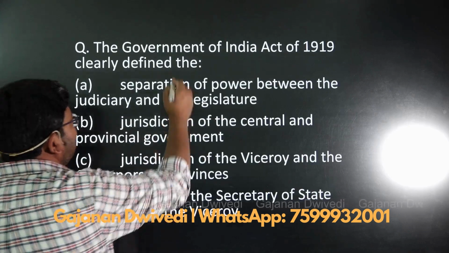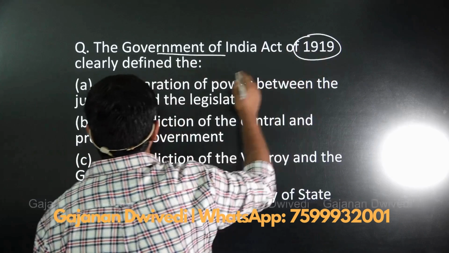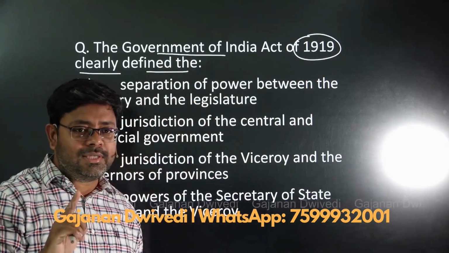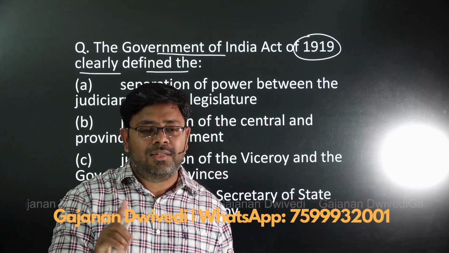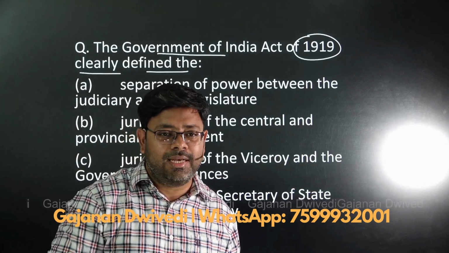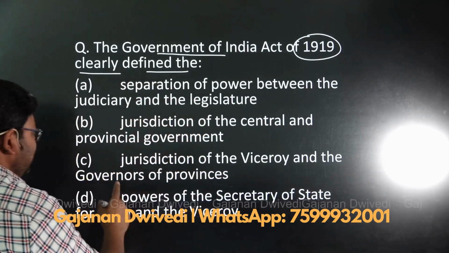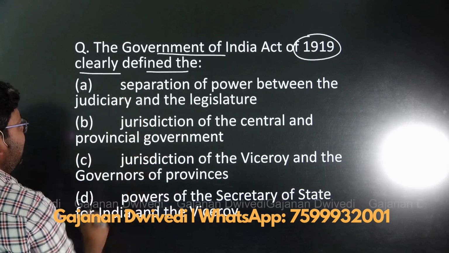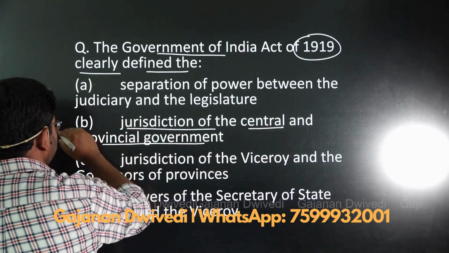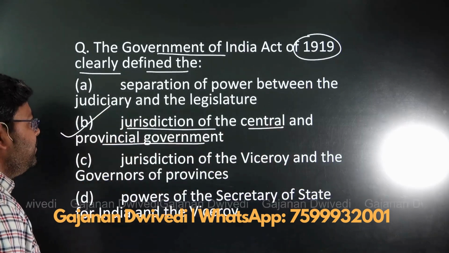The next question says that the Government of India Act 1919 clearly defined... अब याद रखिएगा, for the first time, the central and the provincial lists were demarcated in the Government of India Act 1919. So the answer here would be that it clearly defined the jurisdiction of the central and provincial governments. B would be the answer.